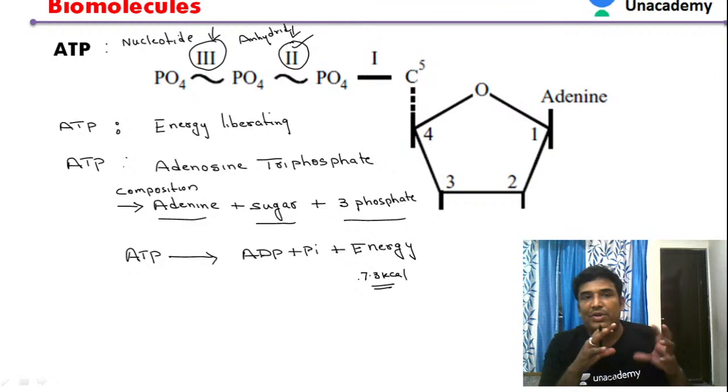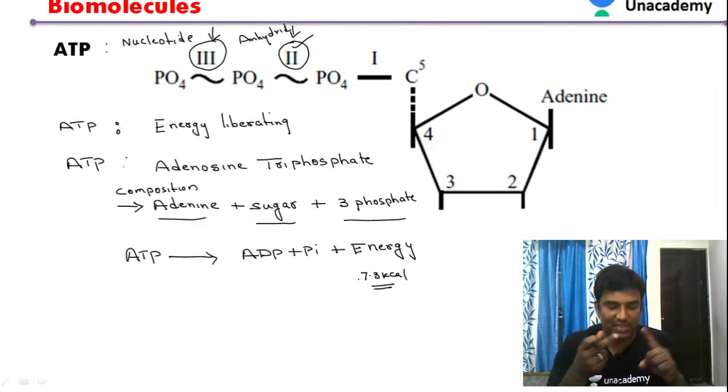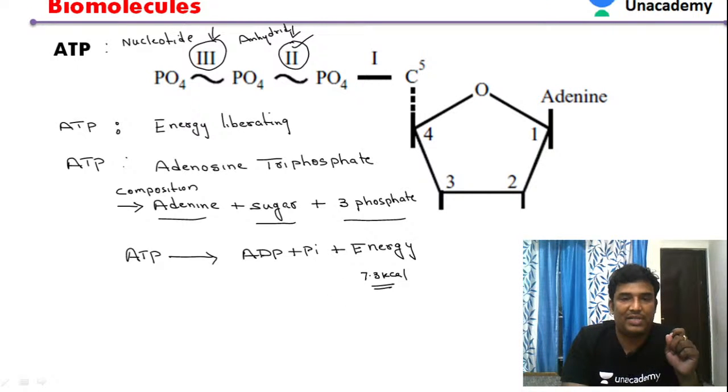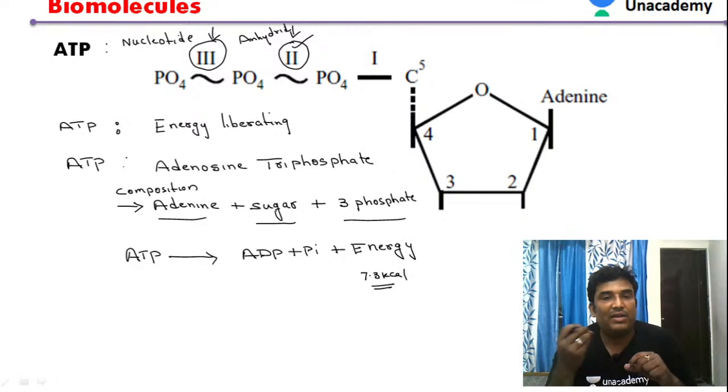So adenosine triphosphate, also called ATP, is an energy molecule. It is also a nucleotide, a derivative of nucleic acids. What is ATP composed of? It contains adenosine and three phosphates. Adenosine is a nucleoside; adenine plus sugar is adenosine, and along with that, three phosphates are present. So triphosphate.